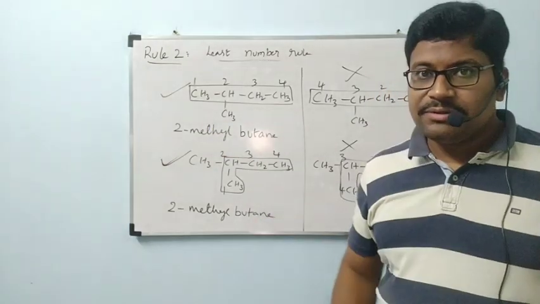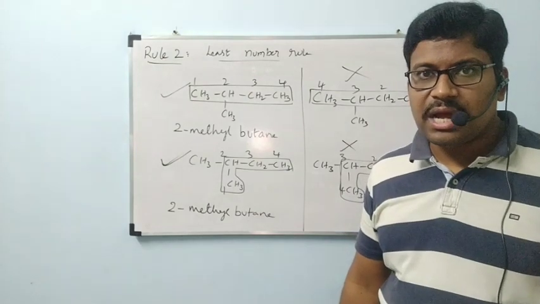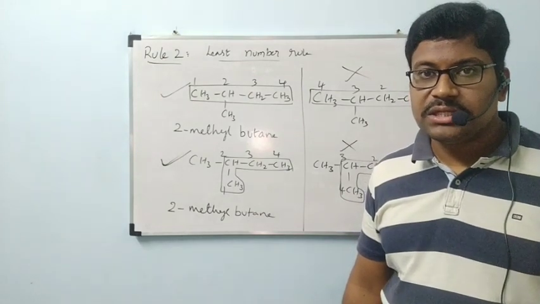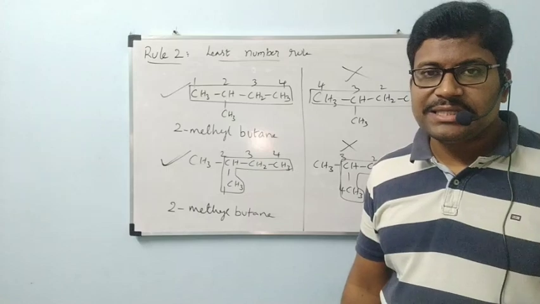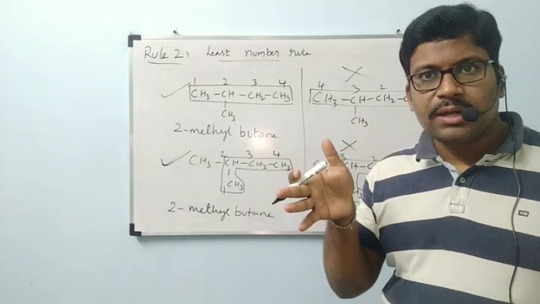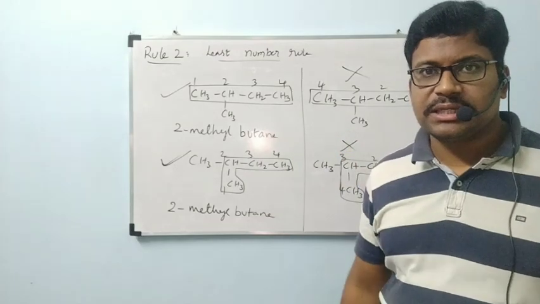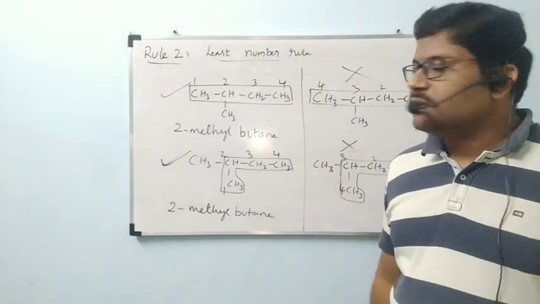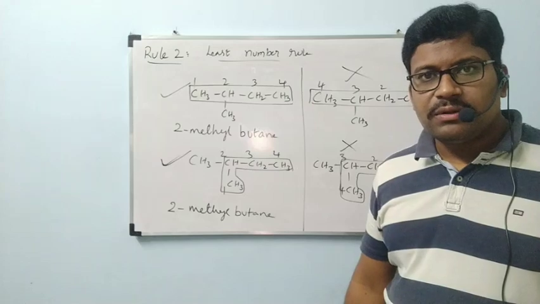That's why alkyl groups must be remembered. CH3 is alkyl, methyl group; C2H5 is ethyl; C3H7 is propyl. Like that, remember those names. We will practice some more examples in the next class. Till this, I hope you all understood.